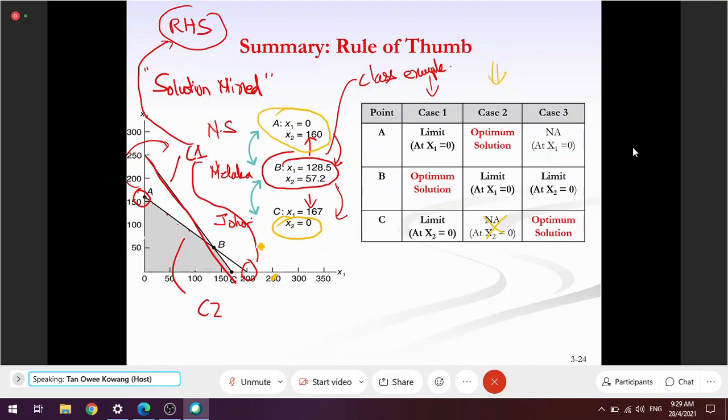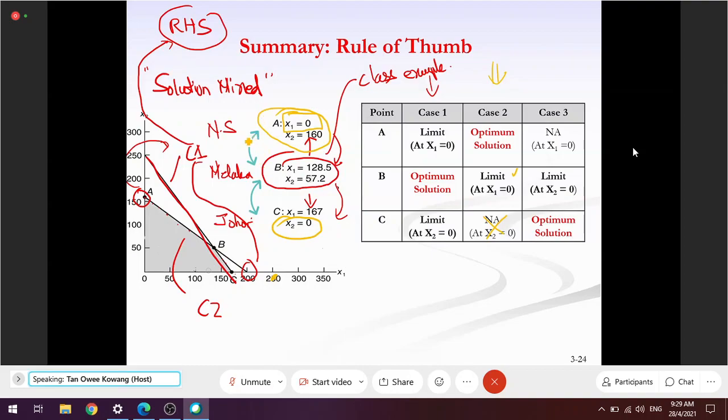The only limit if the optimum solution is at A is the limit when x1 equals 0. Only one limit, because it can only go to Melaka. There is no other border.